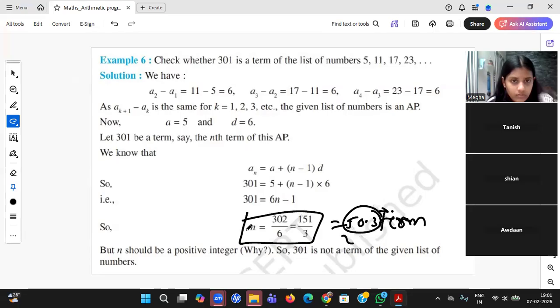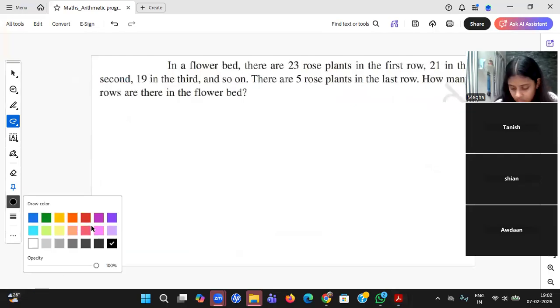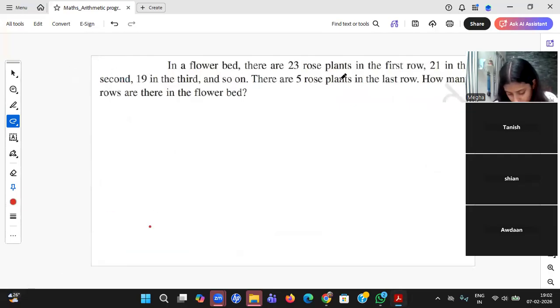So whenever you are getting n value in fraction, you should say, we should always get n as a positive integer, student. We should not get 50.3 or 51.4. It is either the 50th term or 51st term or 52nd term. So as we are getting n in fraction, you should say it is not possible. Such types of questions can also be expected. Yes, Narendran, Maya, and Jahanam. You assume yes, it is possible, and then you will finally find some fraction. So you see, case-based questions are like this only, student.